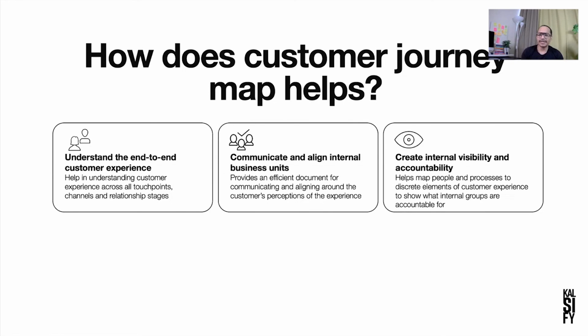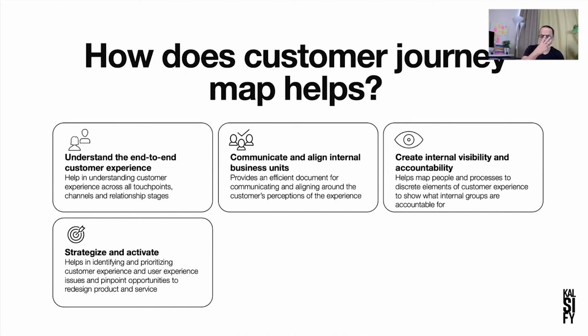So create internal visibility and accountability. Now, once everybody has the common understanding, everybody starts using this, and because of that, there is visibility of this. And also, as I said, you can tag the responsibility of different teams at different stages. So you can easily map that, and because of that, accountability can also be put in place. So strategize and activate. So you can strategize your next steps. You can work on it, like what to be done, how to be done, and what are the different opportunities and so on. So you can strategize basis those things.